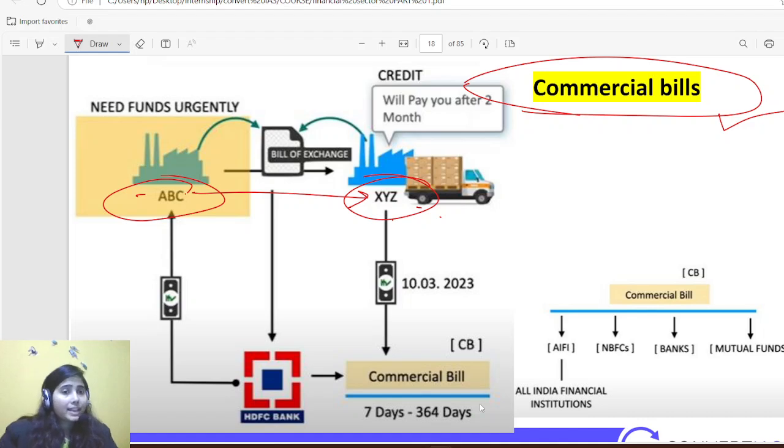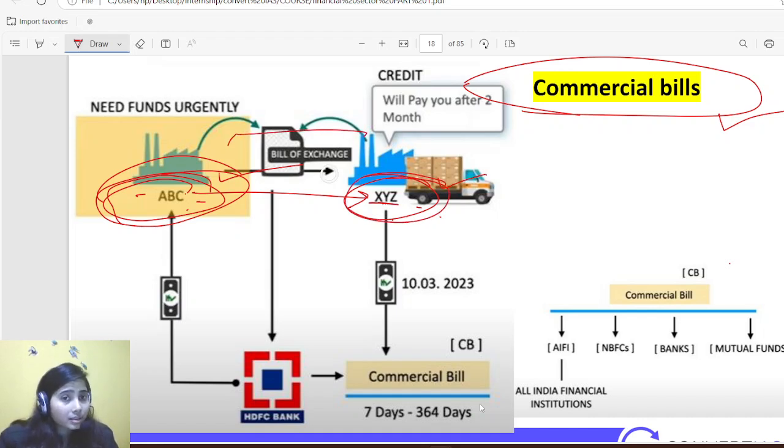So at that time ABC has already delivered their product but has not got the return. So at that moment what they will do is say to XYZ that, okay, if you want to pay me after 2 months, that's okay, but give me this certificate, a bill of exchange, that after this period of time you will be paying me this much amount.